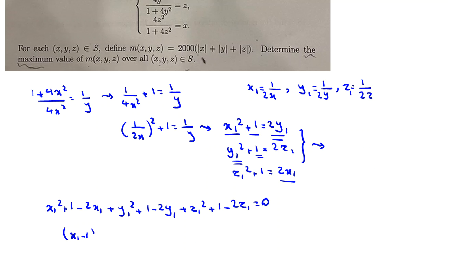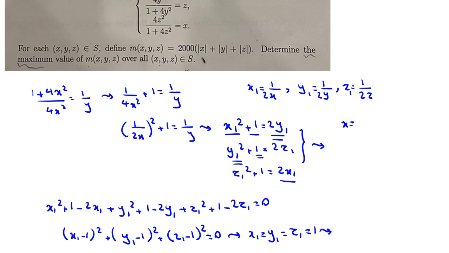And we can say (x1 minus 1) squared plus (y1 minus 1) squared plus (z1 minus 1) squared equals 0. So we can say x1 equals y1 equals z1 equals 1. So here we know x is what? x is 1 over 2x1, and because x1 is 1, we can say x equals y equals z equals 1 over 2.